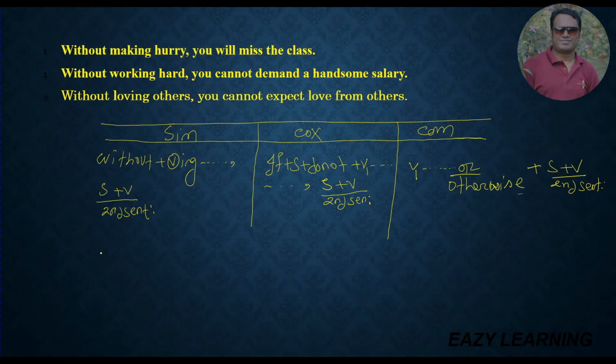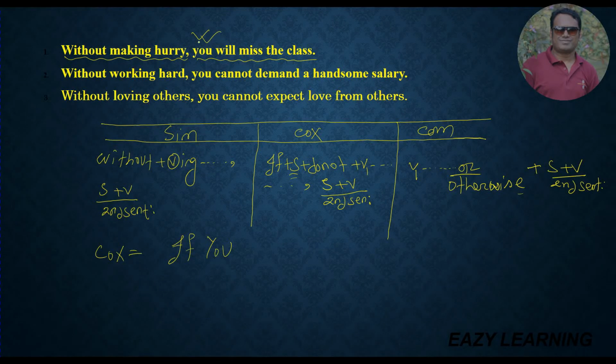Now if you change it to a complex sentence, how will you write it? For a complex sentence, you have to follow at first if, subject, do not plus verb 1. So I am following this structure. At first I have written here if, that means I have to write the subject you, if you. Dear students, where will I get you? I have to follow the second sentence. If you don't find any subject in the first sentence, you have to follow the second sentence.